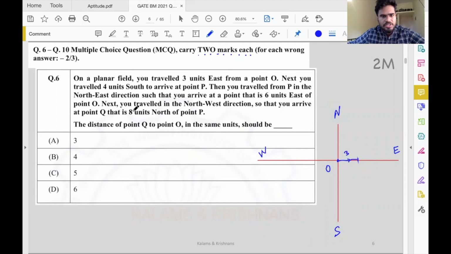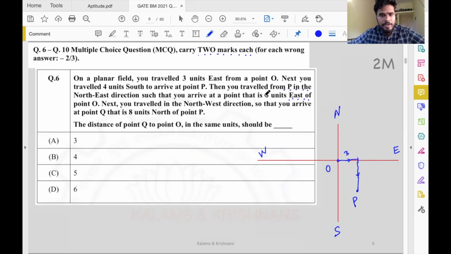Great. Next, you travel 4 units south to arrive at point P. So point P is somewhere over here. You travel south, and this is point P. Then you travel from P in the northeast direction such that you arrive at the point 6 units east of point O. This is the second time I am reading the sentence.